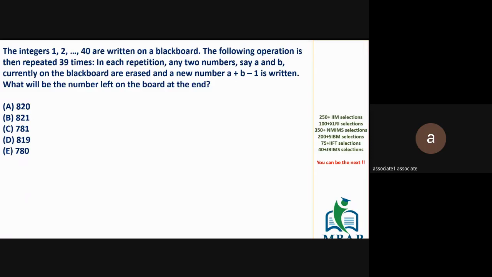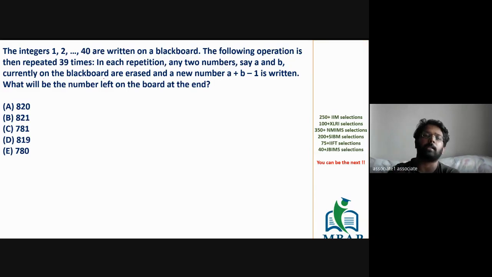Others, can you solve the question together? It is a very fundamental question. It's not a very challenging question. The question says the integer values of 1 to 40 are written on the blackboard. The following operation has been repeated 39 times. In each repetition, two specific numbers, say A and B, which are currently on the blackboard, are erased, and the new number, which is A plus B minus 1, is written. What will be the one number left on the board in the end?